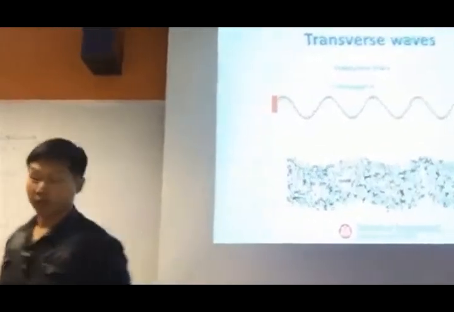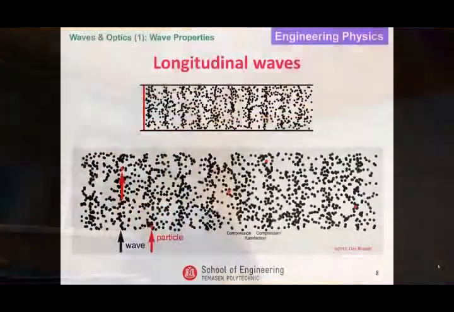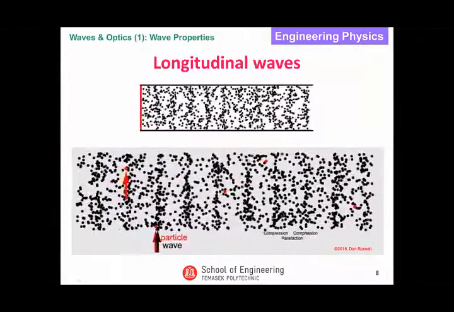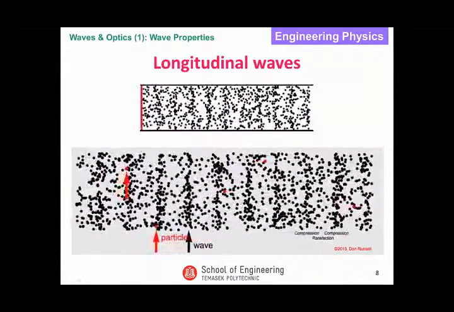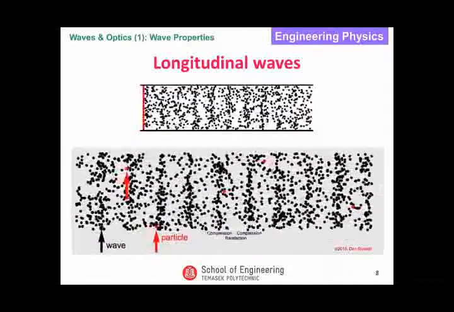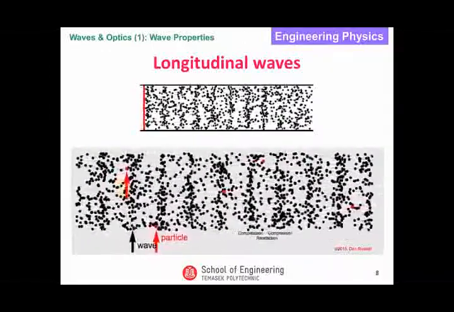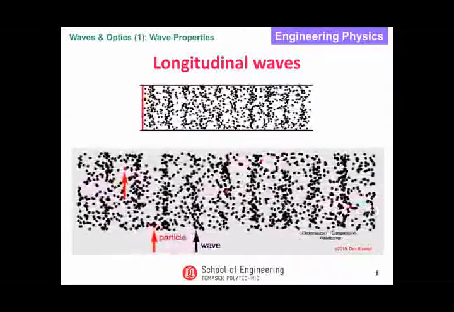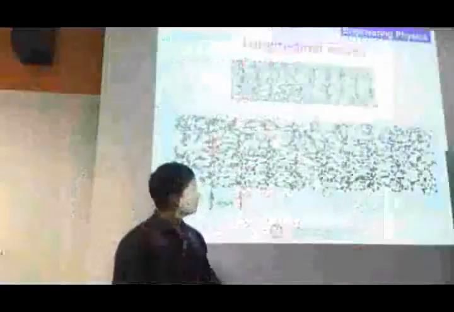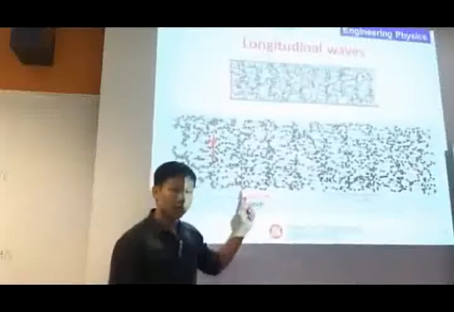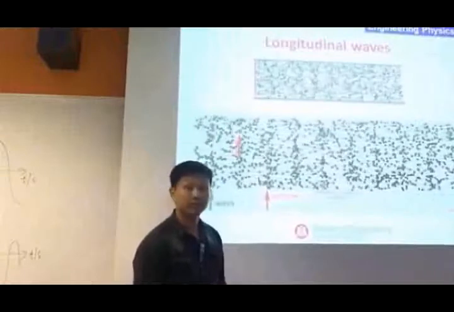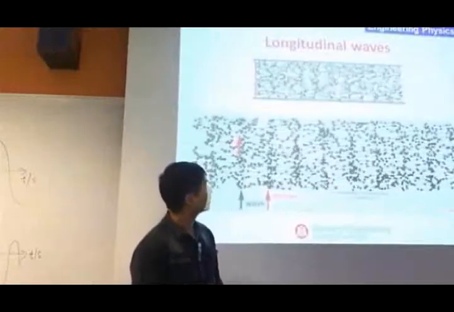Let me move on to the longitudinal wave. If you can see over here on the screen, what is the difference now as compared to transverse? Same two parameters: the direction of the wave and the direction of the particle movement. How do they compare?